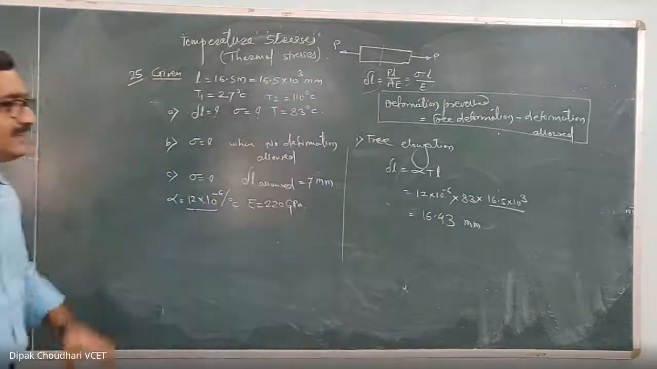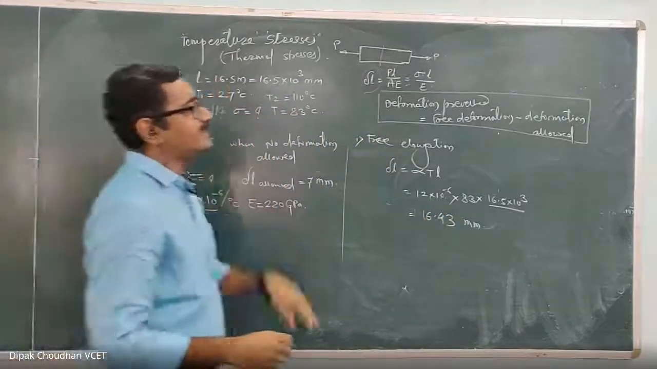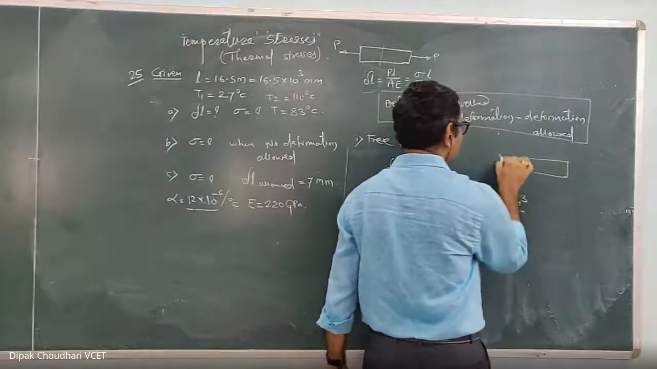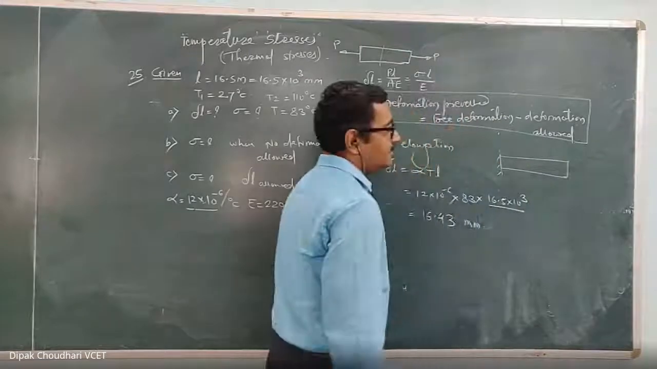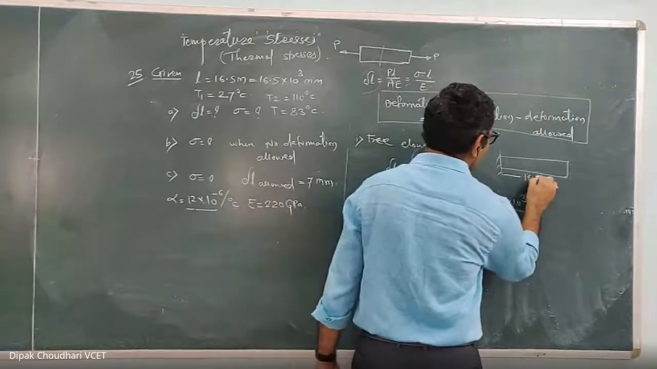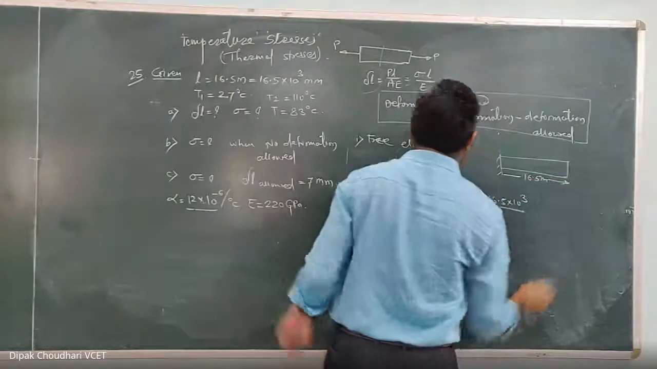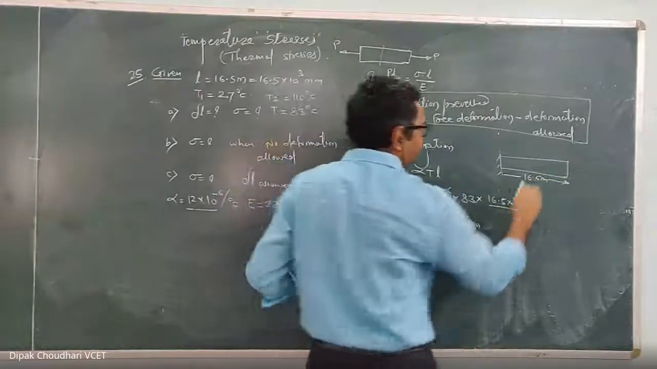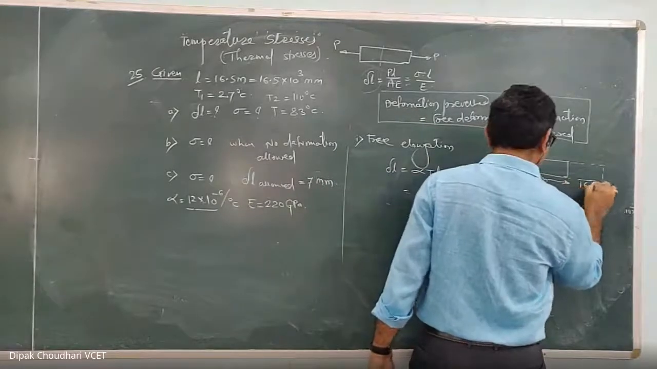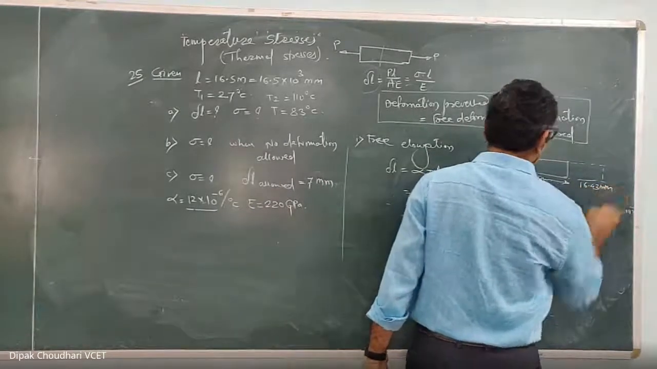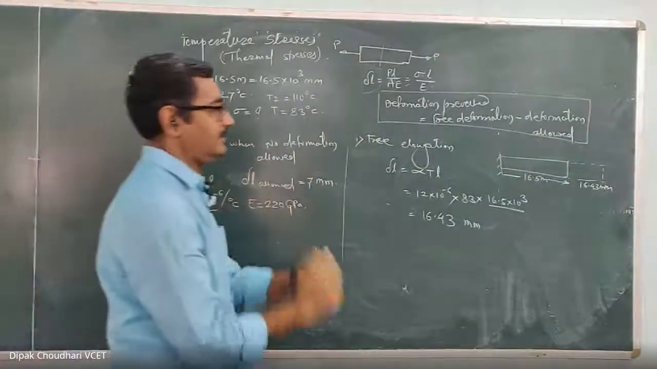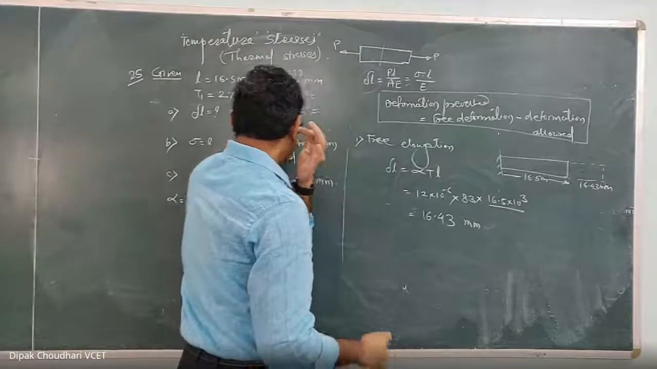Okay, means if this rod whose length is 16.5 meter, I am drawing the figure here. Suppose one end is fixed and the other end is free. Over the length of 16.5 meter, when it is heated through 83 degrees Celsius, what will be its free elongation? Its free elongation is 16.43 millimeter. This is the free elongation if no deformation is prevented.